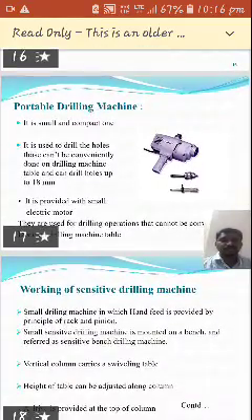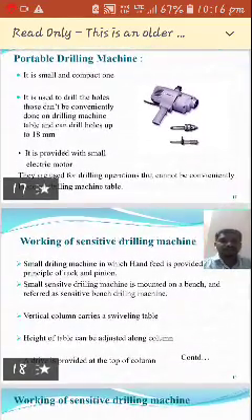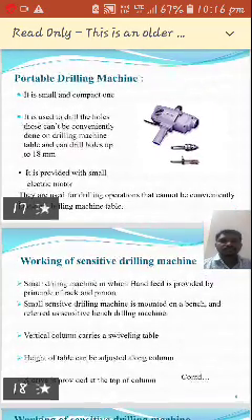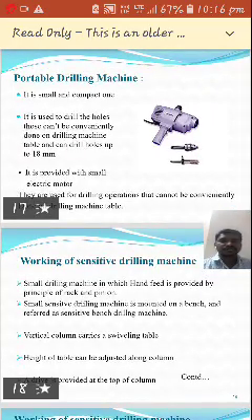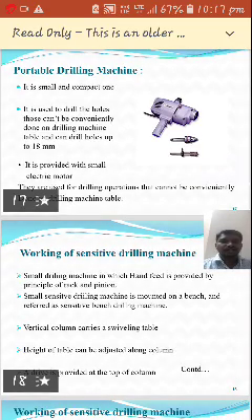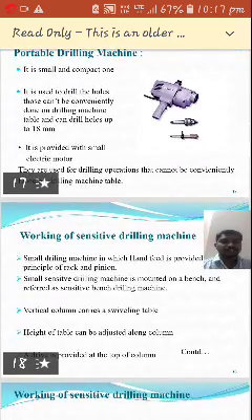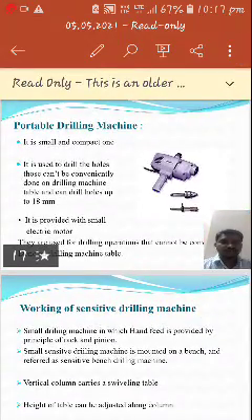What is a portable drilling machine and how does it work? See, this portable drilling machine is a small and compact one. It is used to drill holes that cannot be conveniently done on the drilling machine table, and holes can be drilled up to 18 mm. So by using this drilling machine we can produce holes up to 18 mm.